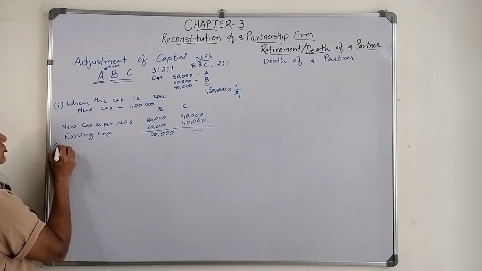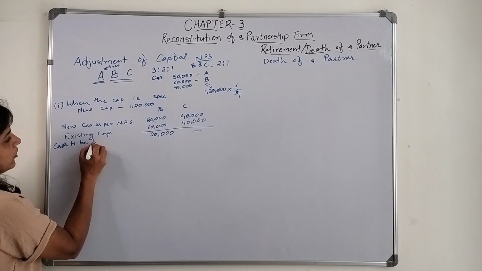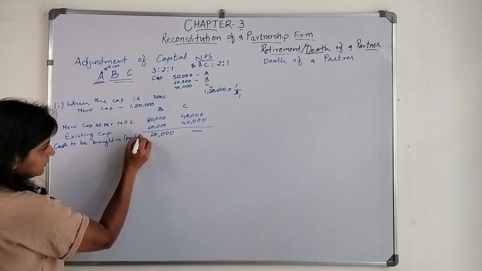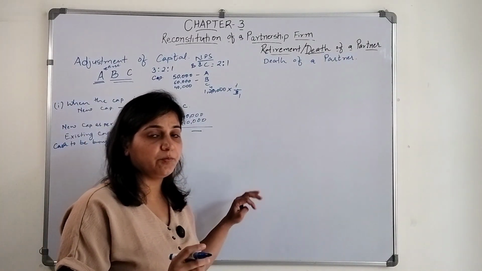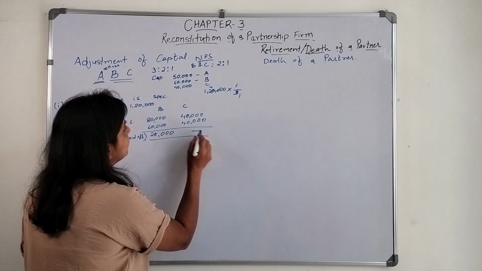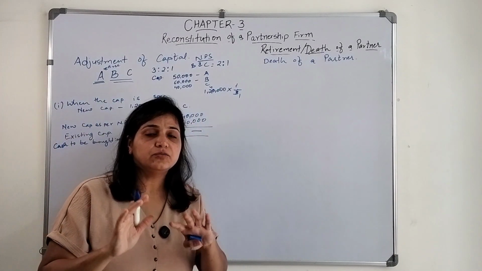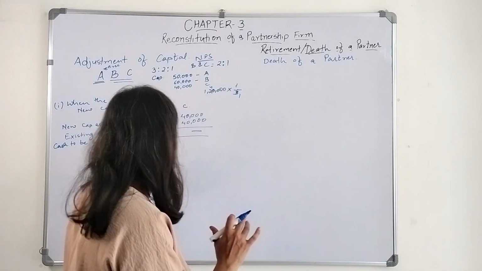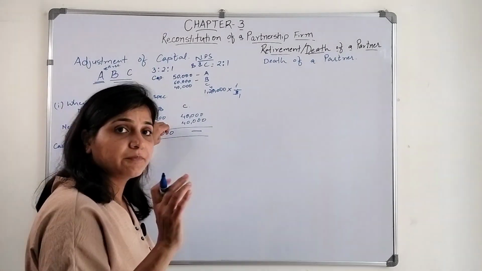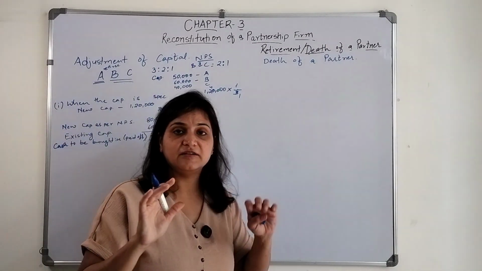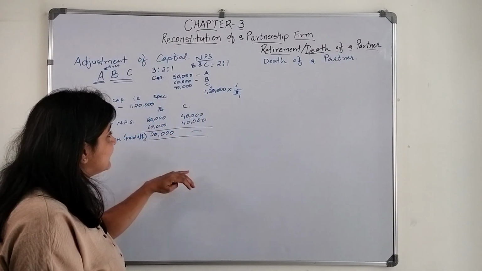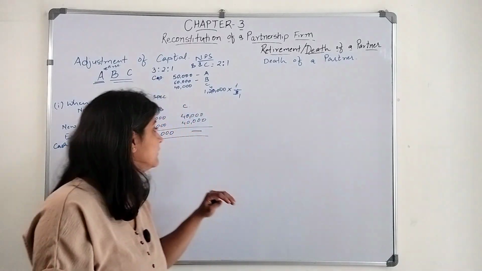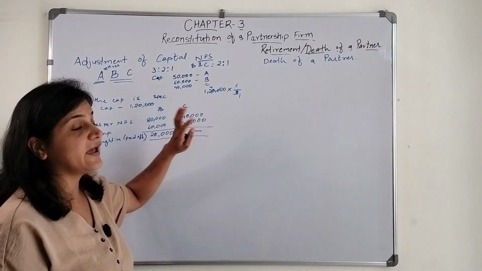So the cash is to be brought in, or paid off, by the partners. If we have to pay off, we also need to specify how much. Here, as per the new profit sharing ratio and the capital amount they have to maintain in the firm, it should be 1,20,000, with B's capital at 80,000 and C's at 40,000, wherein B's and C's existing capital, after making the adjustments for goodwill, reserves, and revaluation gain and loss, is 60,000 and 40,000.